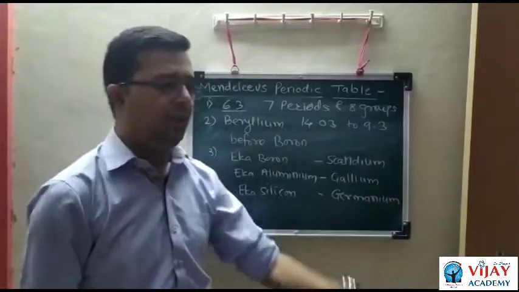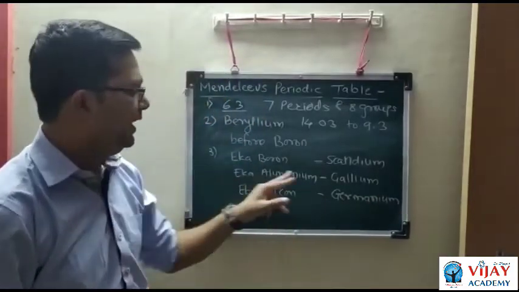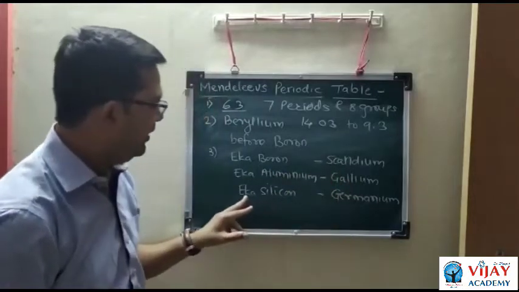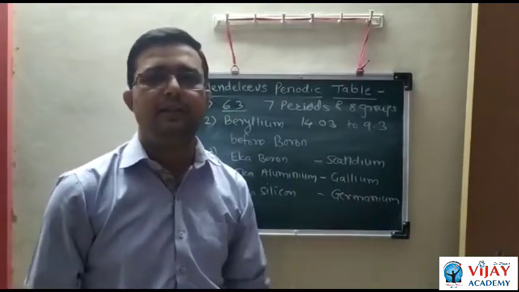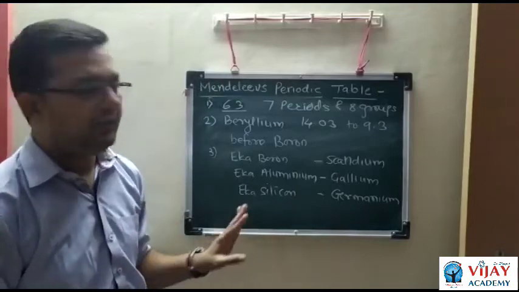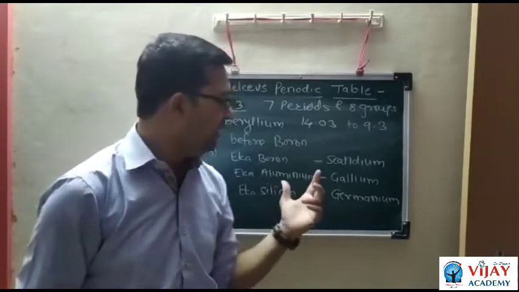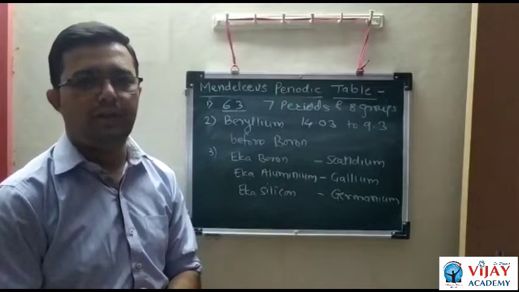Eka-boron was named scandium, eka-aluminium was named gallium, and eka-silicon was named germanium after their discovery. This is the major achievement, or major merit, of this periodic table.